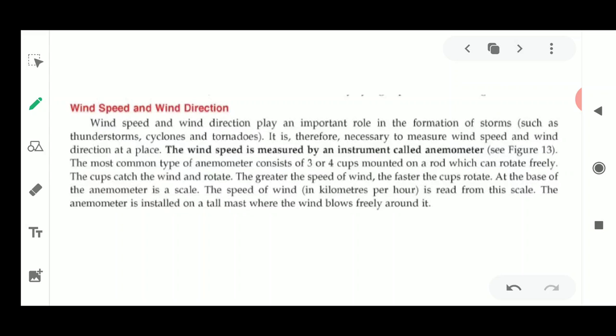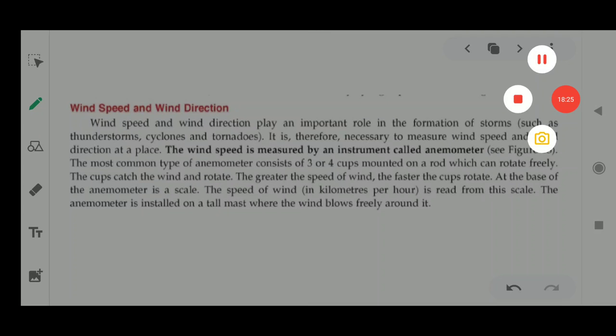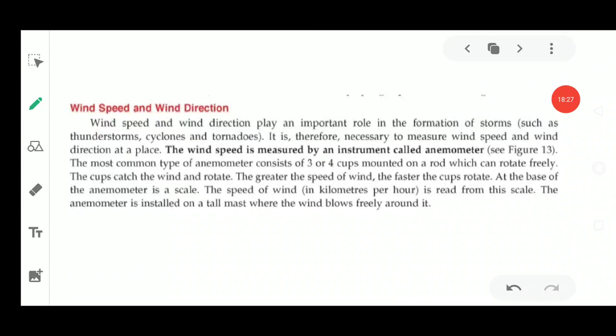Now if wind is moving very fast, it brings storms, and storms are of different types, that is thunderstorms, cyclones and tornadoes. So these storms are very much related to wind speed and wind direction. If you know about the wind speed and wind direction, you will know what kind of calamity or what kind of destructive phenomenon is going to happen.